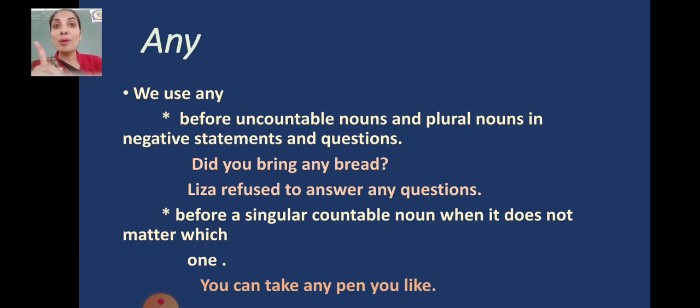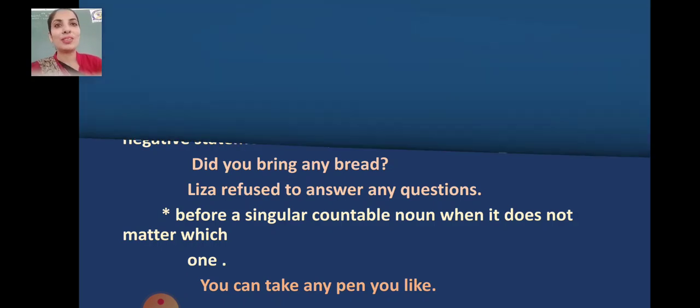Correct? Now I am talking about singular, but we have options. We are not at all particular about a particular pen. So there also we can make use of any. You can take any shirt, you can take any pen, you can take any chocolate which is in my hands. Both hands are having chocolates, so I'm saying you can take any. So that's singular but not particular, having options: any. Okay, let's talk about next.